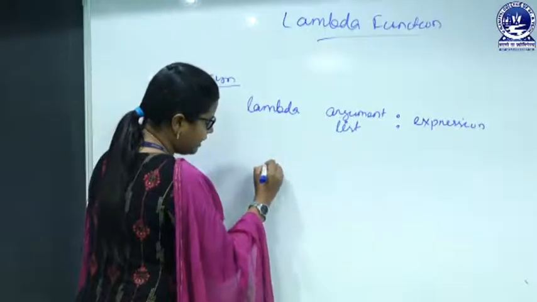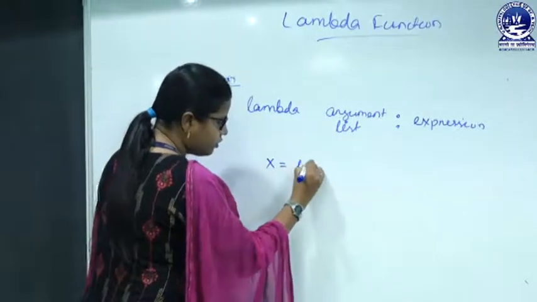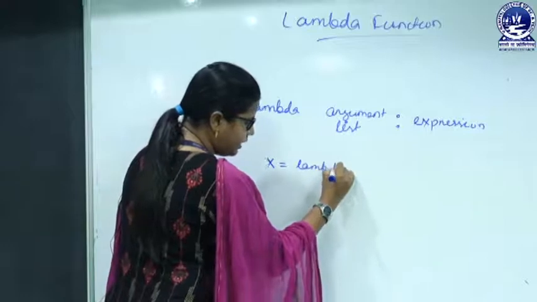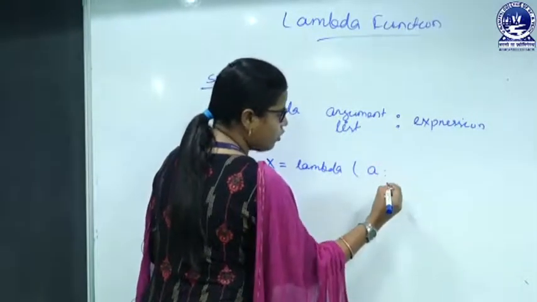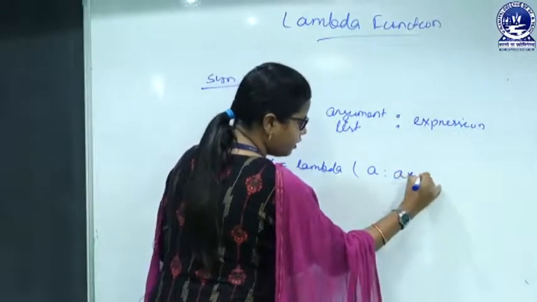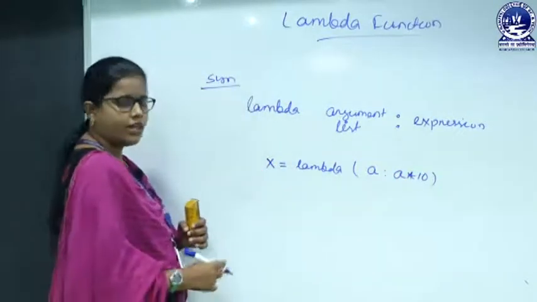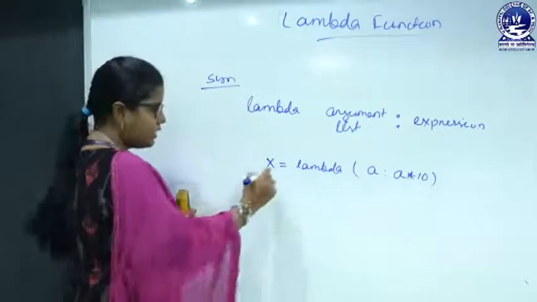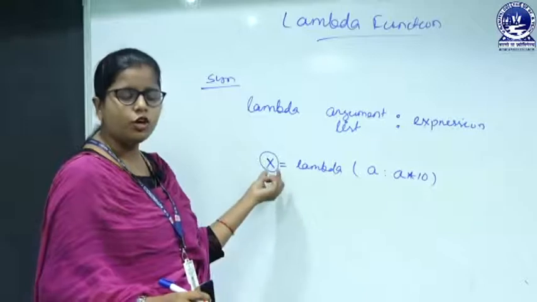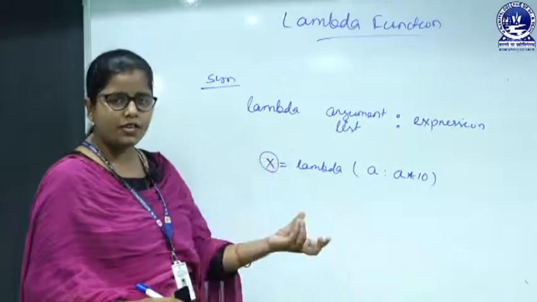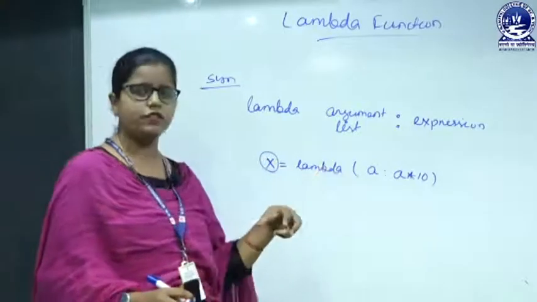Suppose I am writing here x equals lambda, argument list, suppose a colon a into 10. Now, we have to call this function. This x is the variable which will take the expression that the lambda function will return.